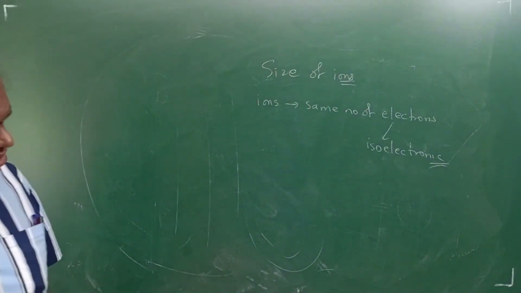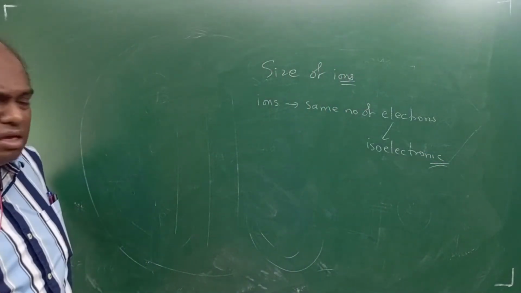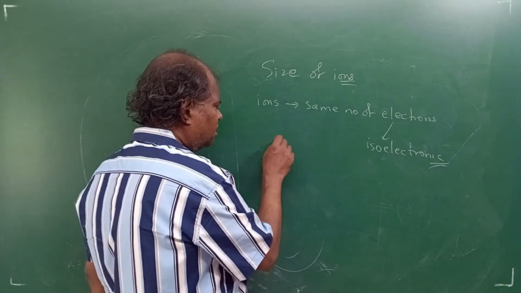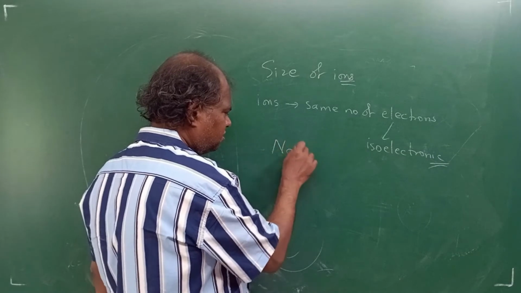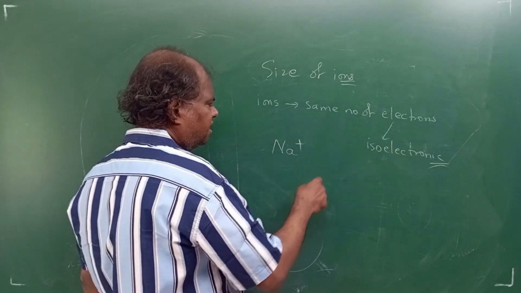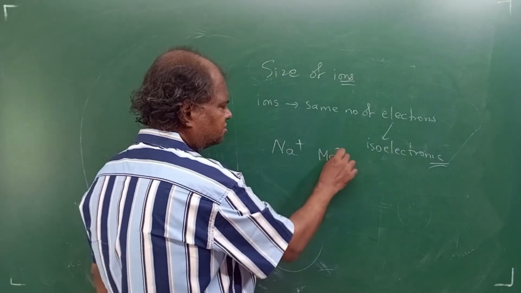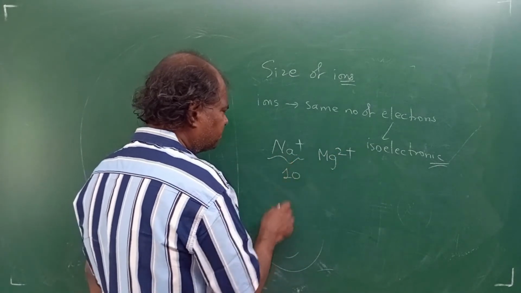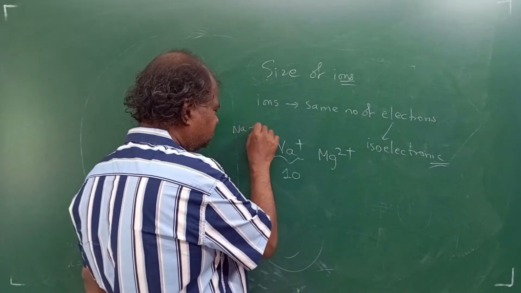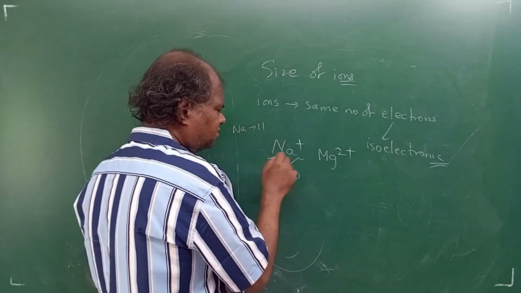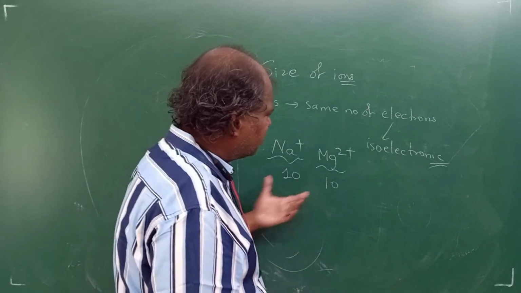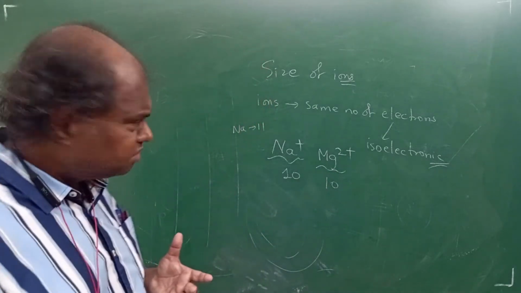Isoelectronic, same number of electrons. Let me give you an example now. Suppose I write Na plus. I write magnesium 2 plus. Now you see Na plus will have 10 electrons. Just check it up. Na will have 11. Correct? Na plus will have 10. Same thing is also 10. So it's all isoelectronic.